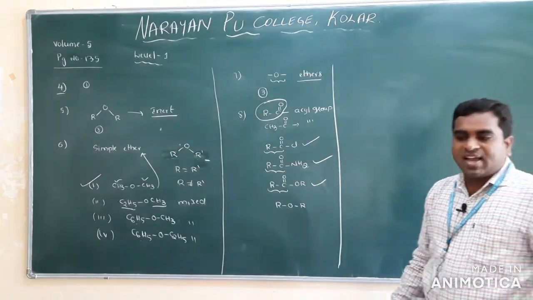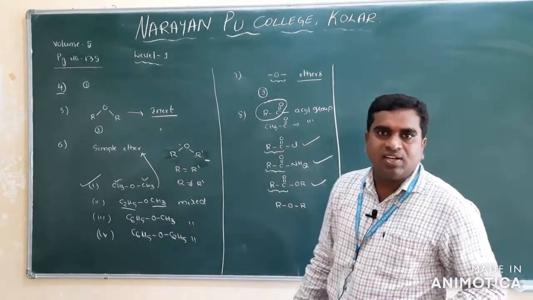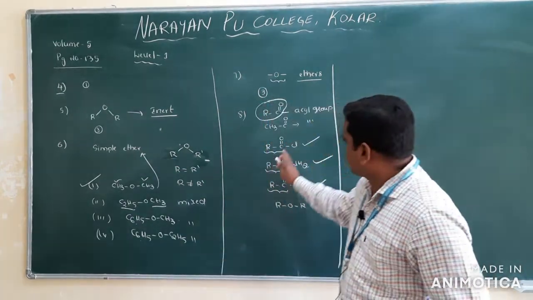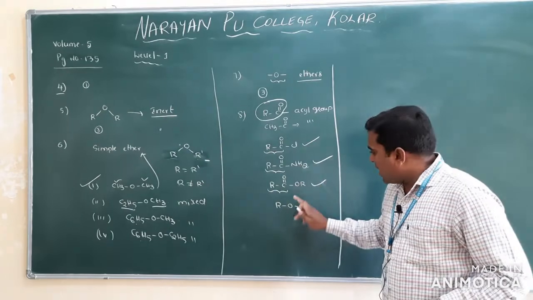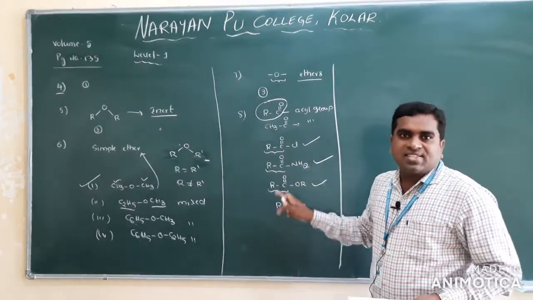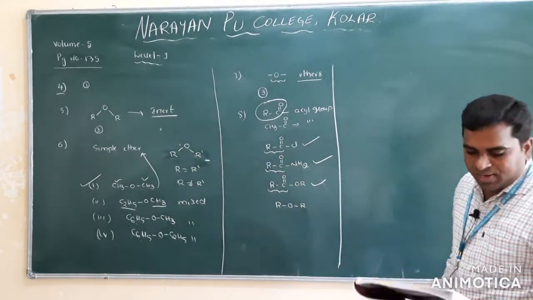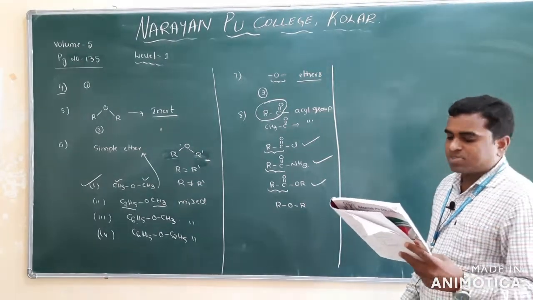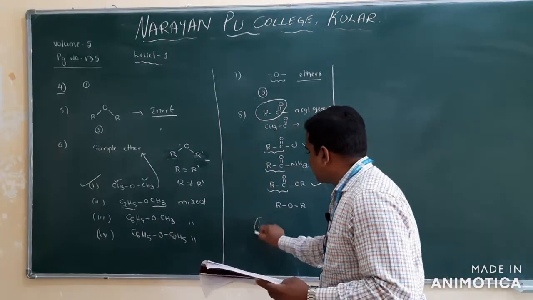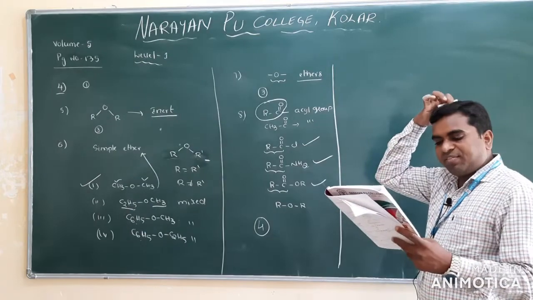The acyl group will be in acids and acid derivatives. Clear? Acid derivatives means acid chloride, amides, ester, and acid anhydride also. Clear? This is question number 8. Your answer should be option 4, because it is not having the acyl group.